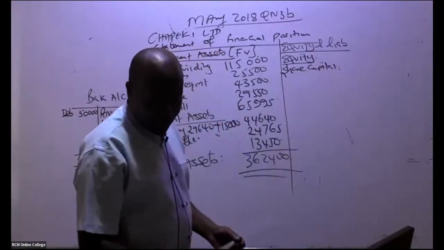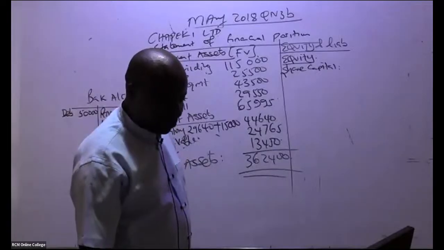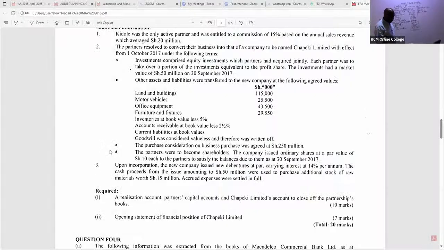Note number 3, they told us something about this share capital. That we never paid the partners. The purchase consideration was not cash. We are told here, note number 2 actually. The partners resolved to convert their business into that of a company to be named Chepeki Limited with effect from 1st October 2017. Investments comprised equity investments which partners had acquired, that can't help us.